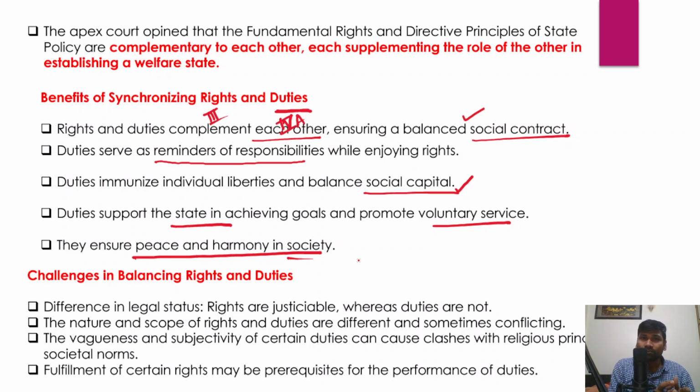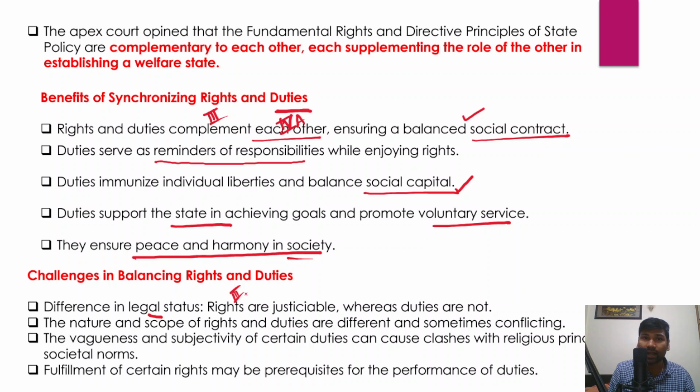For example, when we try to balance rights and duties, the problem is that there is a huge difference in the legal status of fundamental rights and fundamental duties, because fundamental rights are enshrined in Part 3 of the Indian Constitution and they are justiciable rights.